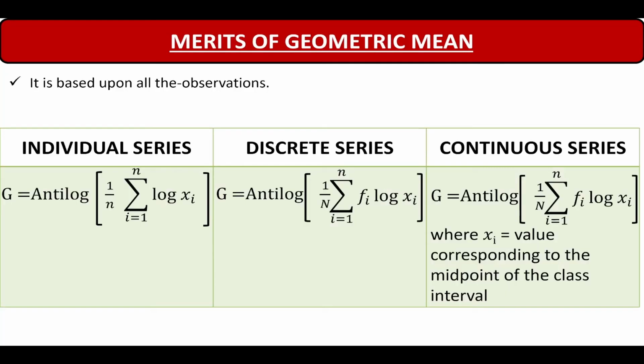Coming to the second merit, it is based upon all observations. If you see the formula for geometric mean, it takes into consideration the summation of all the values. Any formula you take, discrete series, individual series or continuous series, it is taking summation of all the observations. That means the value for geometric mean that you are going to get is based upon all the observations, and that's a merit.